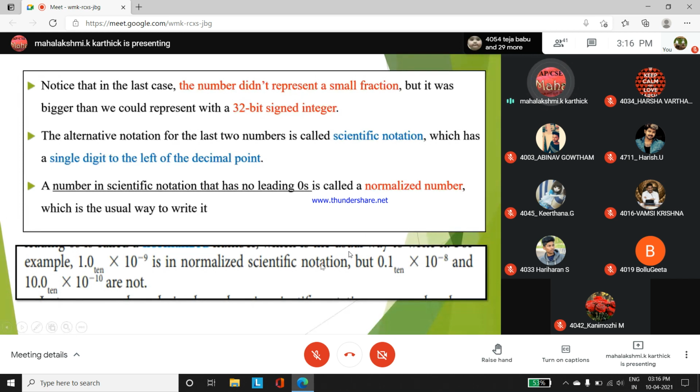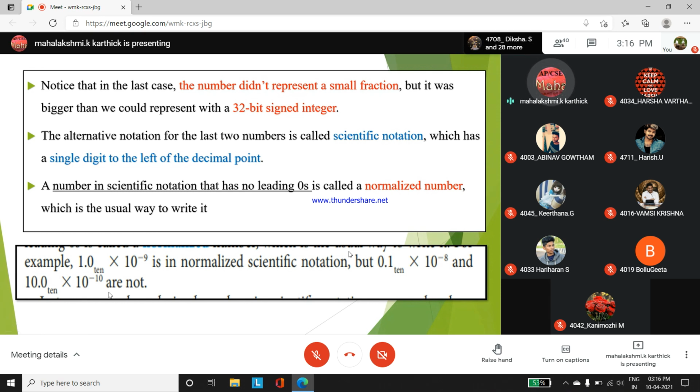So they can ask in an MCQ question, giving some example which comes under scientific notation, which is said to be a normalized number from the given examples. Then you have to identify which number has no leading zero. 1 point la start aagudhu, then it is said to be a normalized scientific notation. But 0.1 or 10.0 should not be a normalized scientific notation.